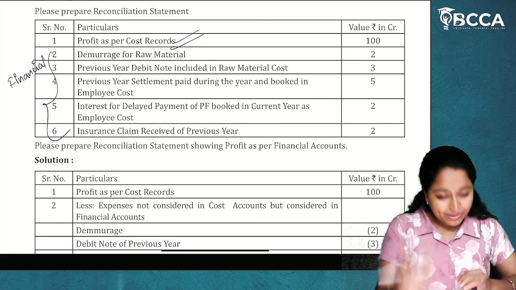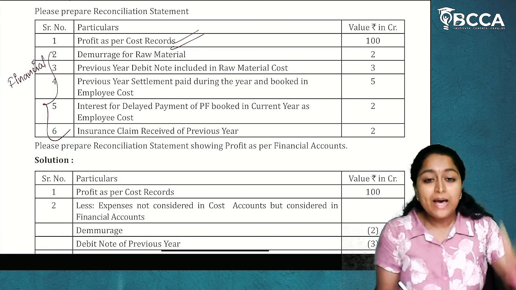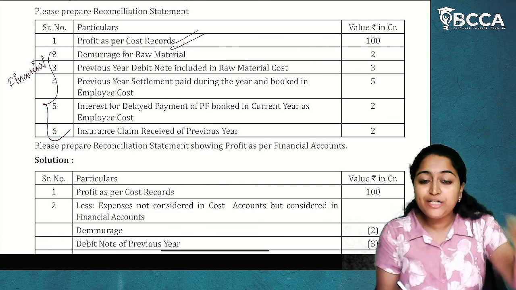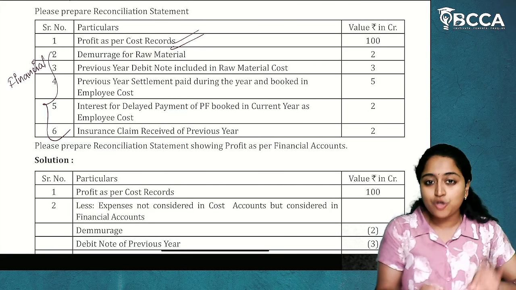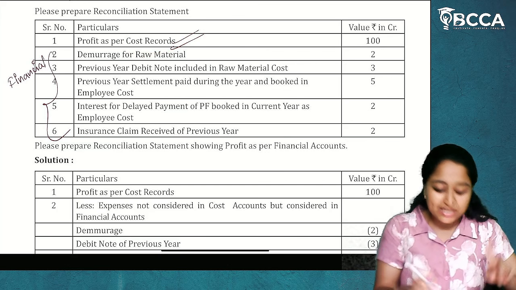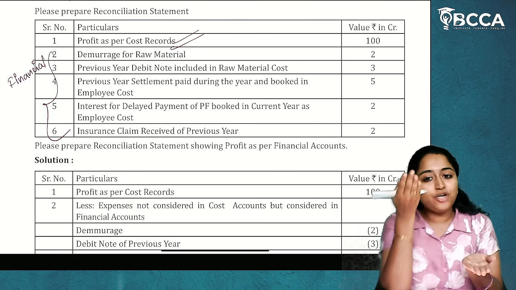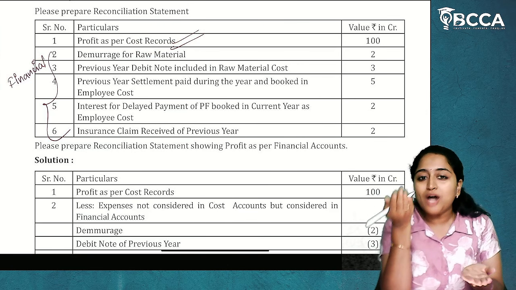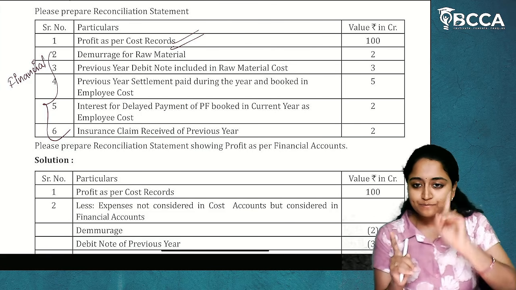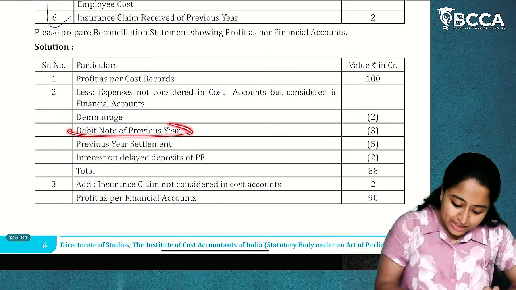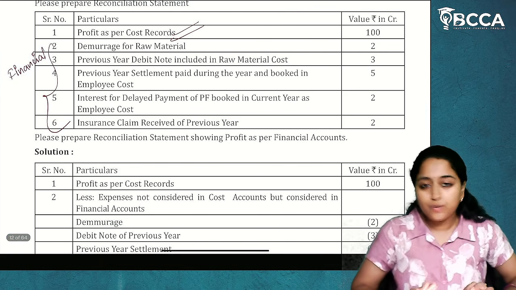Either as a payment or as a debit note, the expenditure is already recorded in the financials. But that expenditure as a debit note in raw materials is not considered in the cost records. So, this is also a kind of expenditure which is considered in the financials but not considered in the cost records. So, financials is here and cost records is here. Whatever is not considered in the cost records, we are going to consider it and bring the profit down. I hope it is clear. So, debit note of previous year, 3 crores. We'll take that.